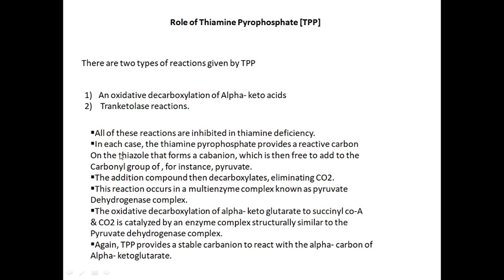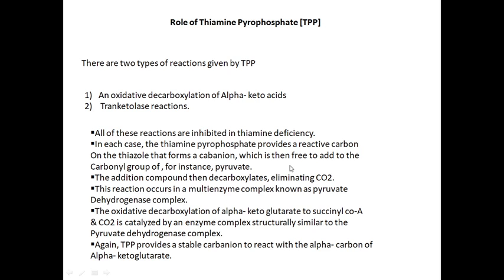In each case, thiamine pyrophosphate provides a reactive carbon on the thiazole that forms a carbanion, which is then free to add to the carbonyl group of, for instance, pyruvate. The addition compound then decarboxylates, eliminating CO2. This reaction occurs in a multi-enzyme complex known as the pyruvate dehydrogenase complex.